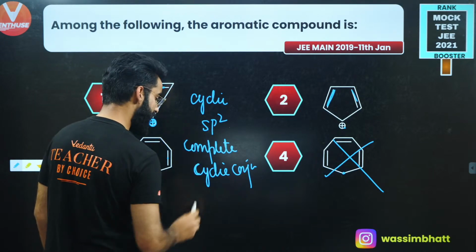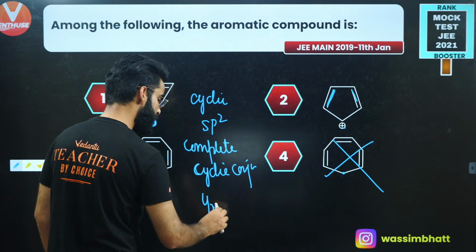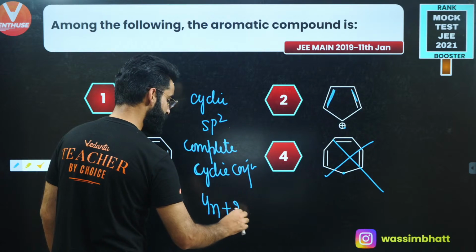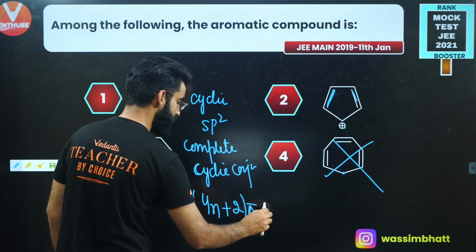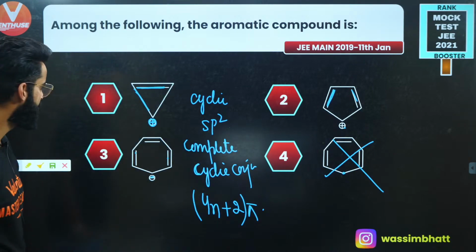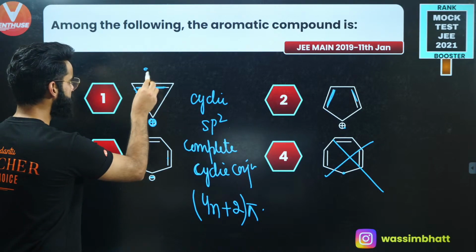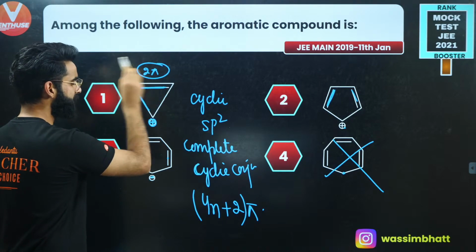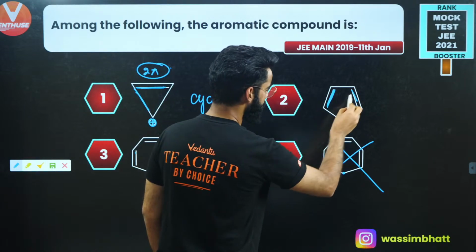Now, you are going to check Huckel's rule. As per Huckel's rule, the aromatic molecule will have 4n plus 2 pi electrons involved in the resonance. Over here, you have got 1 plus 1, only 2 pi electrons involved in the cyclic conjugation. Over here, you have got 2 to 4.